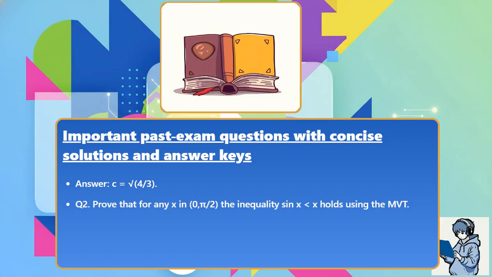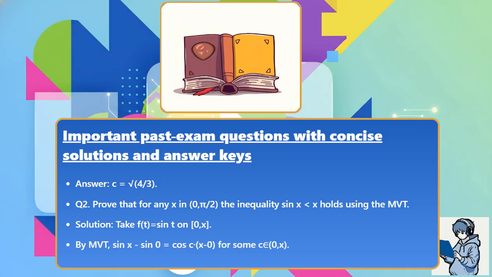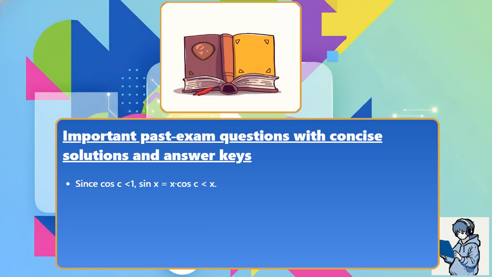Question 2. Prove that for any x in the interval from 0 to π/2, the inequality sin x < x holds, using the mean value theorem. Solution: take f(t) = sin t on the interval from 0 to x. By the mean value theorem, sin x − sin 0 = cos c · (x − 0) for some c in (0, x). Since cos c is less than 1, sin x = x cos c, which is less than x. Answer: inequality proved.